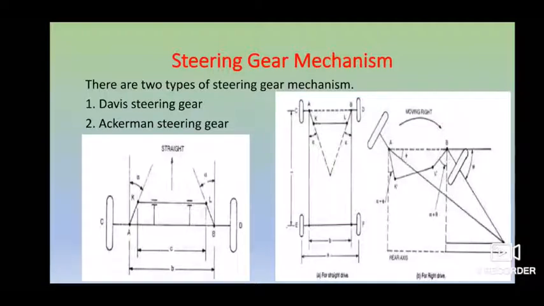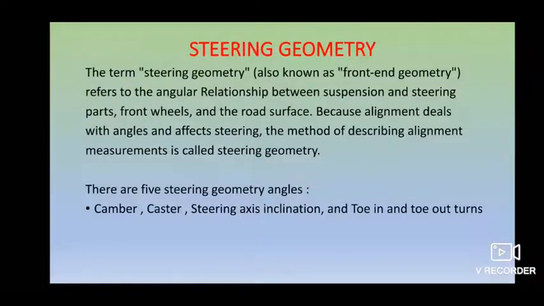These angles usually range between 0.4 and 0.5, and based on this, the steering ratio of the perfect steering gear is cot phi minus cot theta equal to B by L. So this is about your Ackermann steering, which is most important, guys. Please go through the Ackermann steering gear.